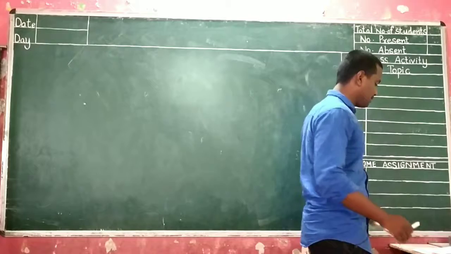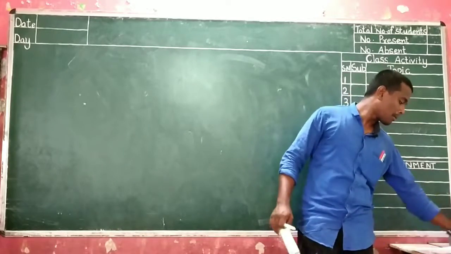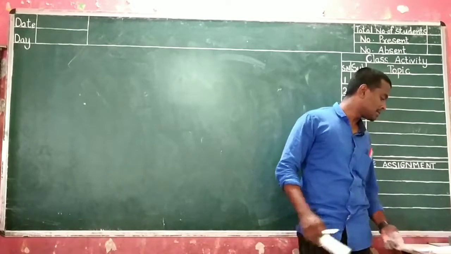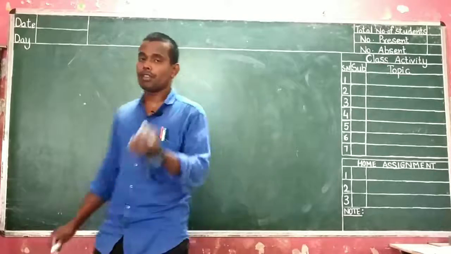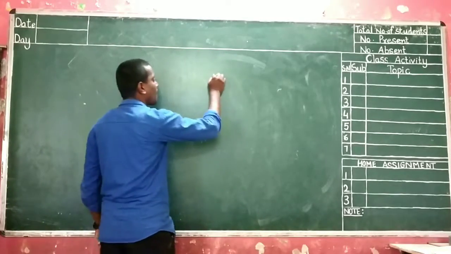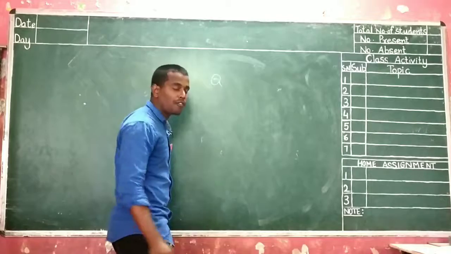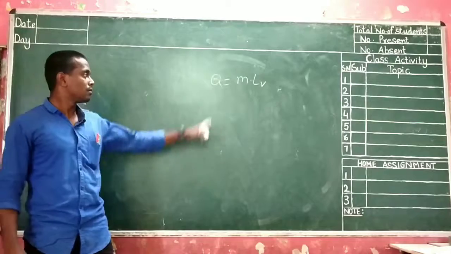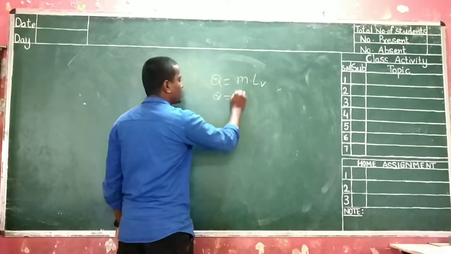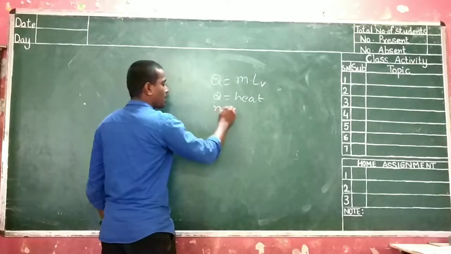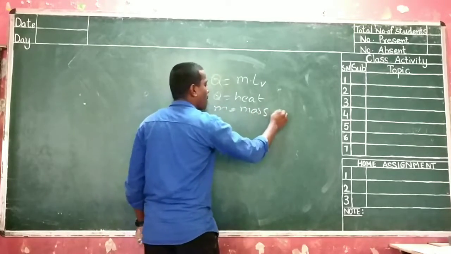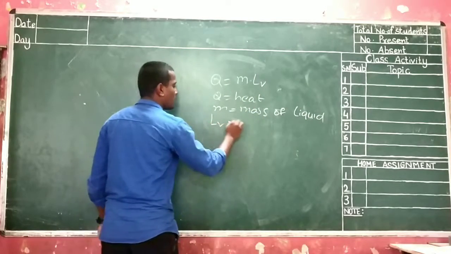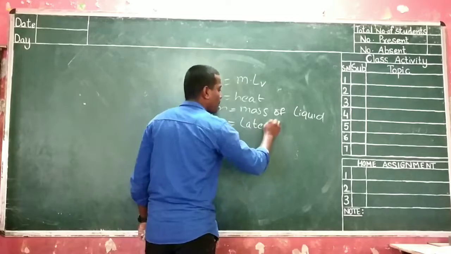So this is about boiling. For boiling, we need to know one formula. The heat required for boiling of water, Q, is given by M into latent heat of vaporization, where Q is equal to heat, M is equal to mass of the liquid, and LV is the latent heat of vaporization of the liquid.